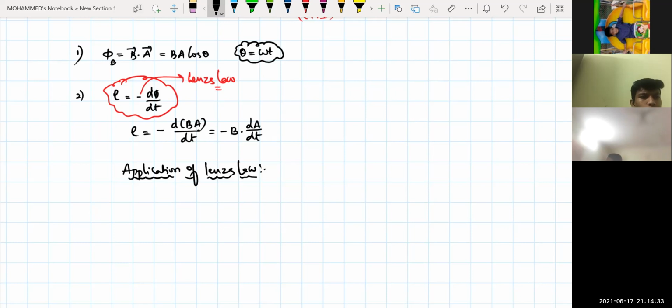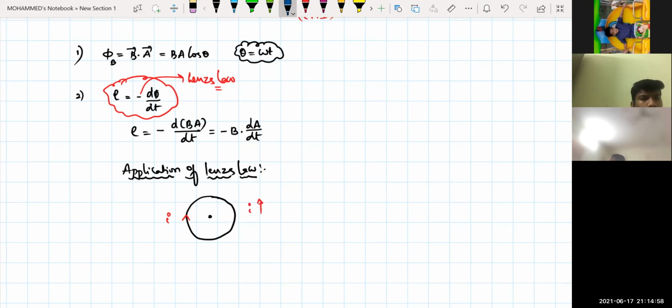if I'm taking a coil like this, and in this one there is a flow of current like this, and this current is moving. So when this current is moving, tell me, what is the direction of the magnetic field in this one? Magnetic field inside or outside? Inside, sir. Okay.